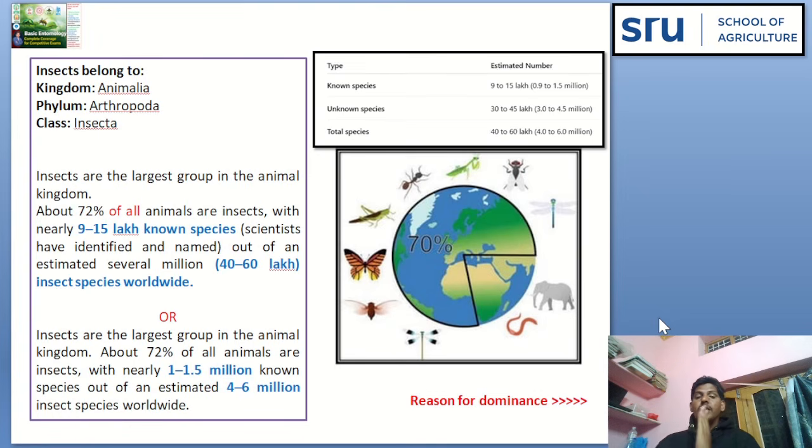About 72% of all animals are insects, with nearly 9 to 15 lakh known species out of an estimated 40 to 60 lakh insect species worldwide. It means they are not only senior, but they are also dominant. The reason for their dominance we will discuss in coming sessions. Thank you.